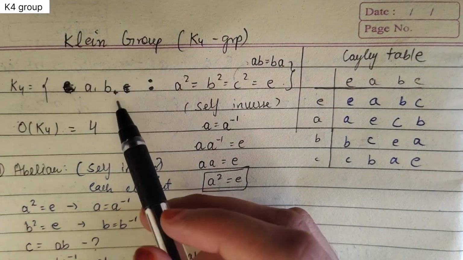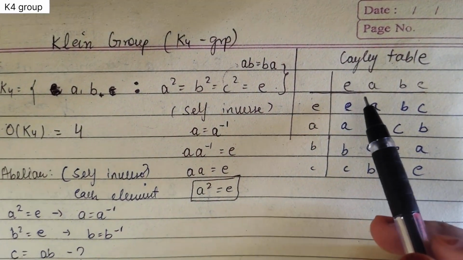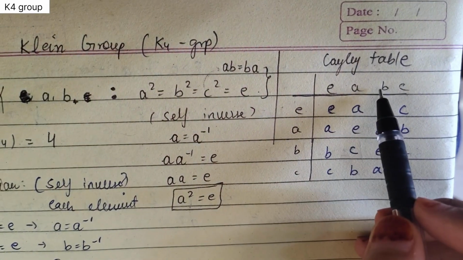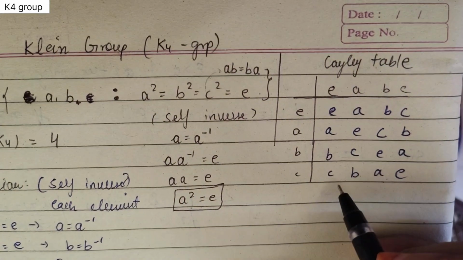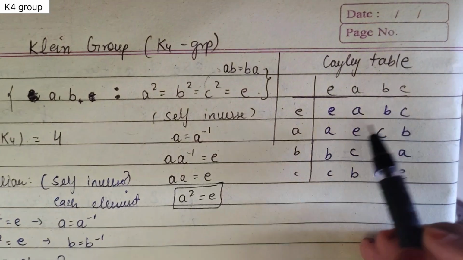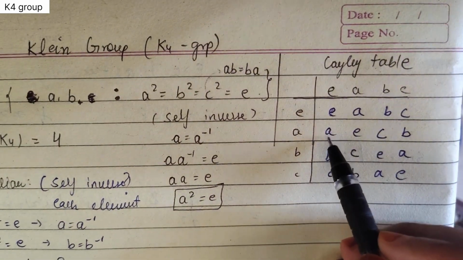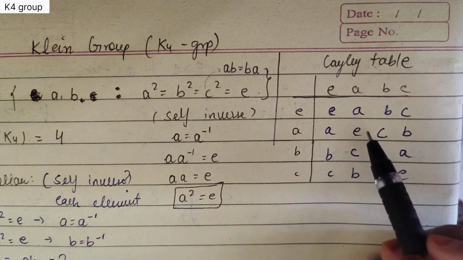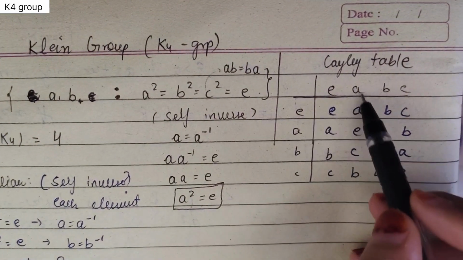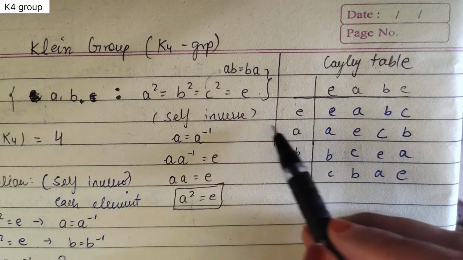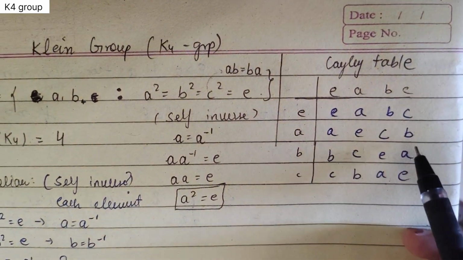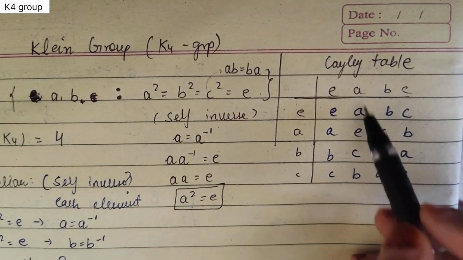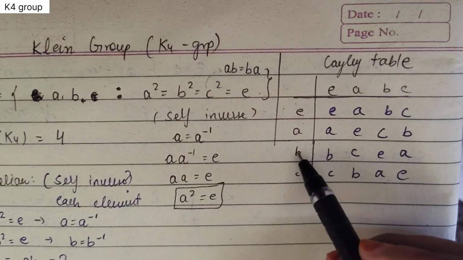So here we need to understand whether it's a group or not. We can prove it through Cayley's table. If the elements are e, a, b, c, I have made the Cayley's table: e multiplied to each gives e, a, b, c; then a to this gives again a, b to identity gives again b, c to a identity gives again c. And a into a equals e, a into b equals c, a into c equals b, and b into e equals b, b into a equals c, b into b equals e, and b into c equals a.